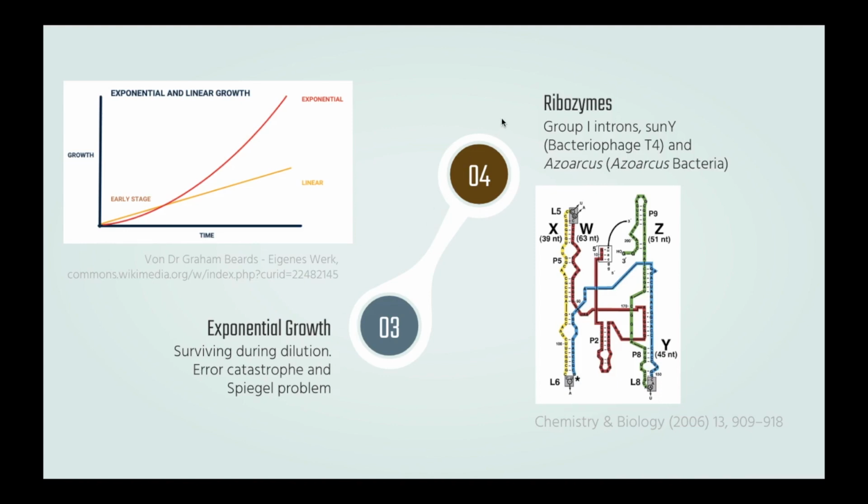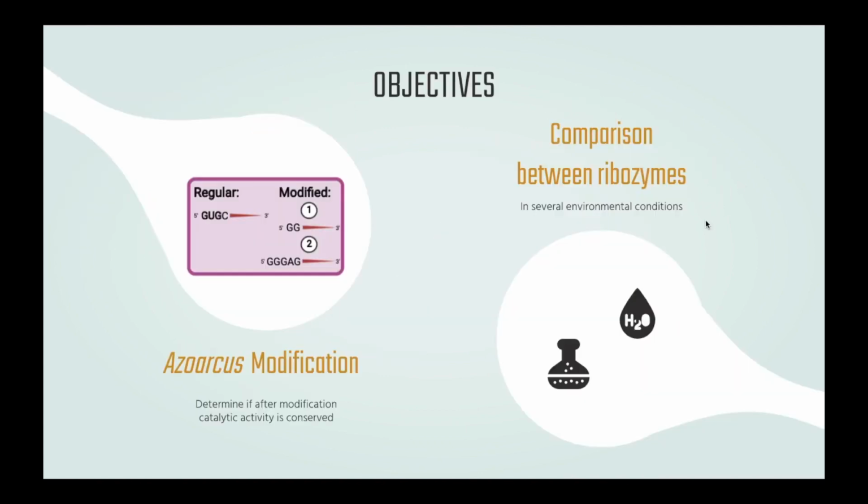One, Azoarcus, can self-assemble, and the other one cannot. But in both cases, it has been shown that they can catalyze ligation reactions. It is important because the main goal is finding a ribozyme capable of self-replication that has evolutionary potential. Thus, my project is based on observing how modifications of the sequence of the ribozyme where the substrate binds affect the catalytic activity of the ribozyme.